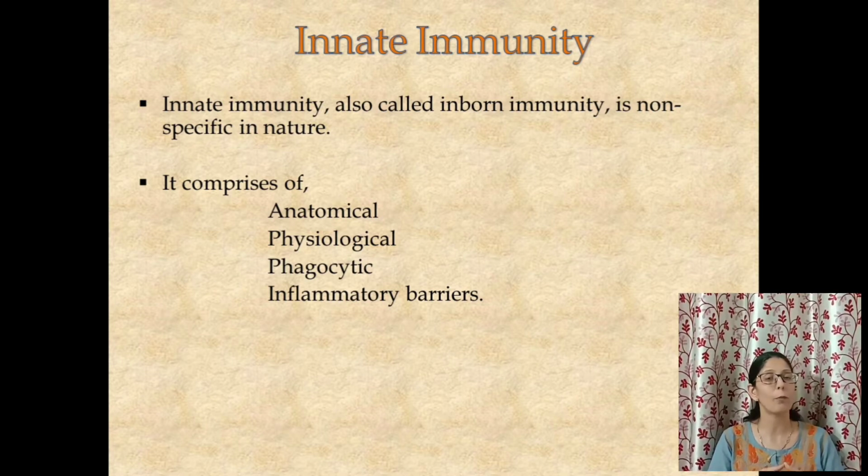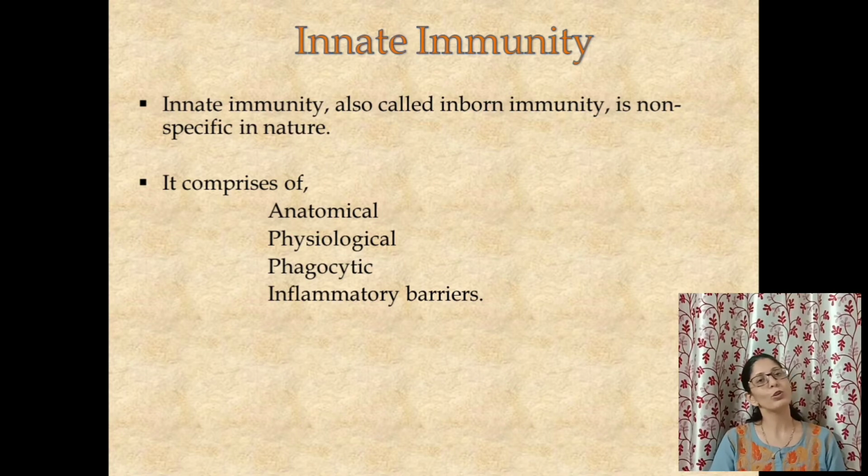Inflammation is a very big and complex process, but right now we will just understand it as the fourth aspect of the innate immunity. So these are the four aspects of innate immunity: anatomical, physiological, phagocytic and inflammatory. All of them act non-specifically and they are present inborn with you. I hope you are clear with the concept of innate immunity.